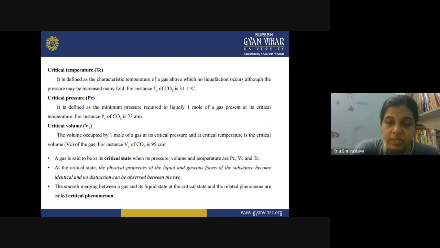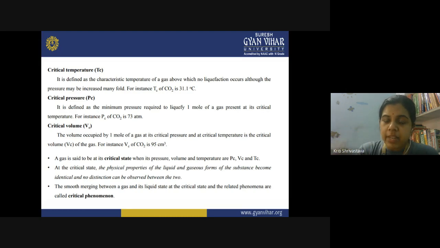Related to this concept, we have critical pressure. What is critical pressure? This is the minimum pressure required to liquefy 1 mole of a gas present at its critical temperature. So when the gas is at the critical temperature, you now have to increase the pressure over it. The minimum pressure that you have to put on the gas will be the critical pressure.